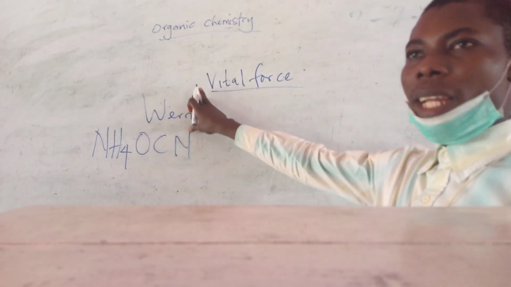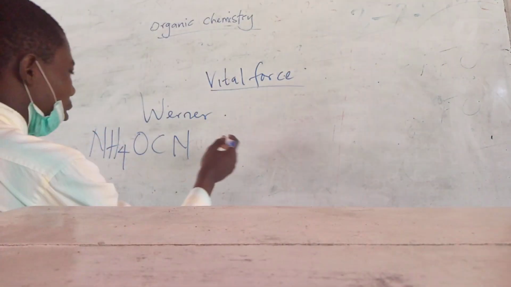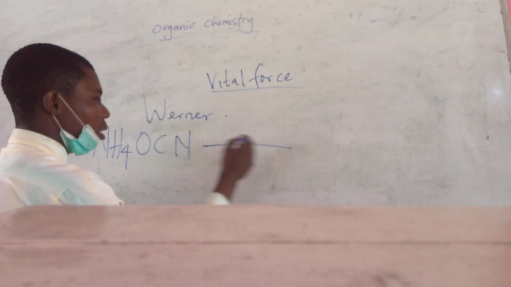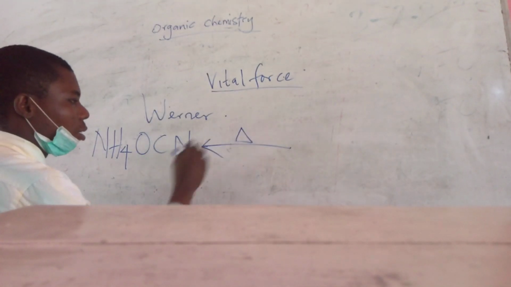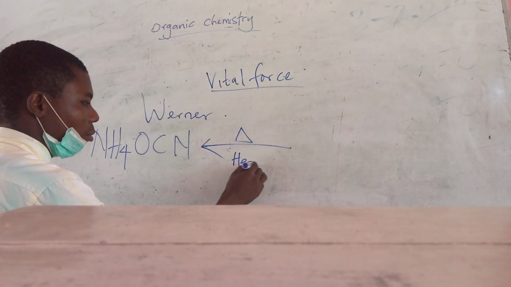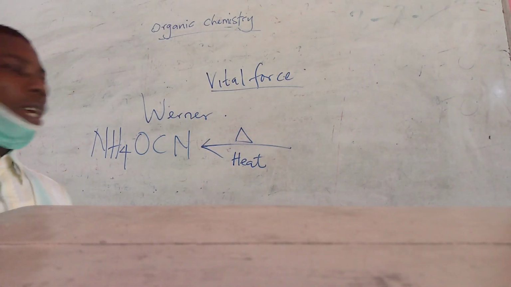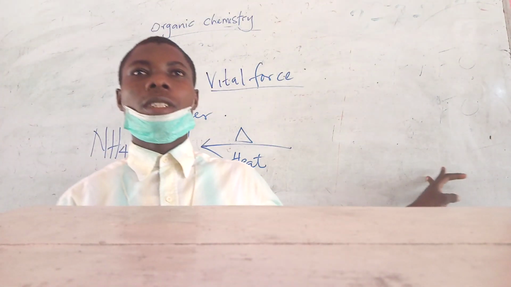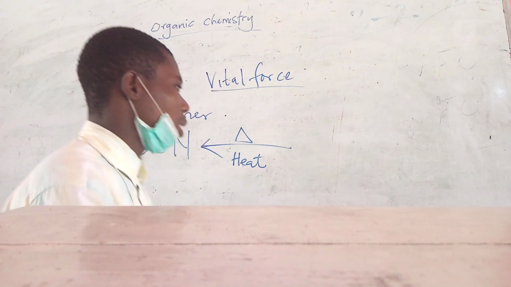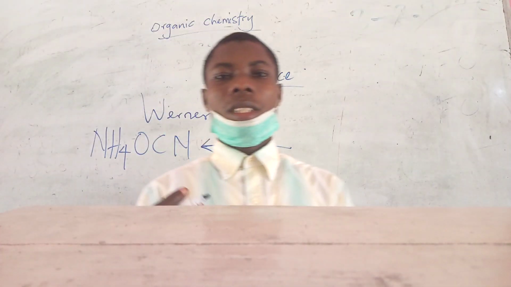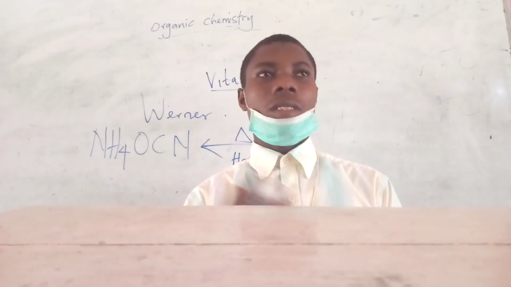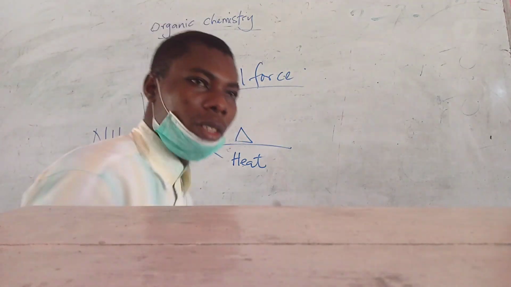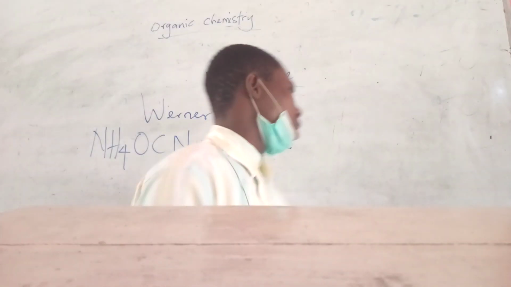So after Wöhler treated ammonium cyanide in the presence of great heat, the result was the production of an organic compound, which we know as urea. Urea is actually contained in our urine, which is gotten from a living system.